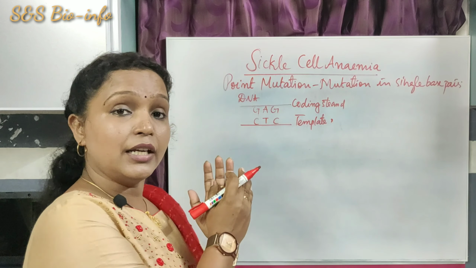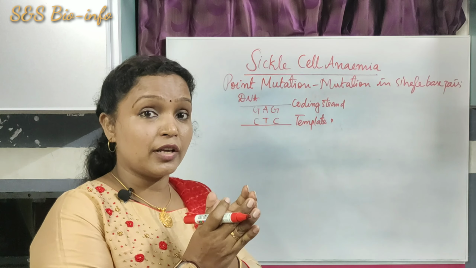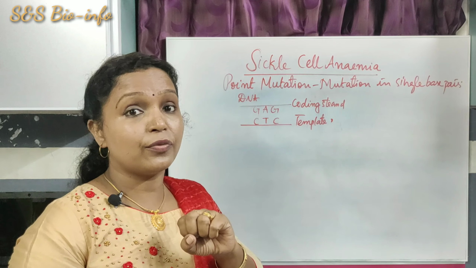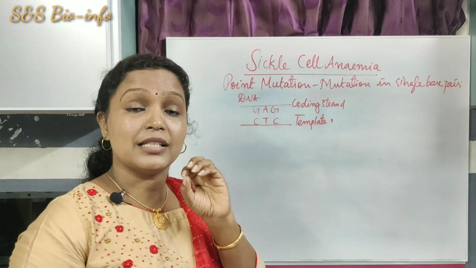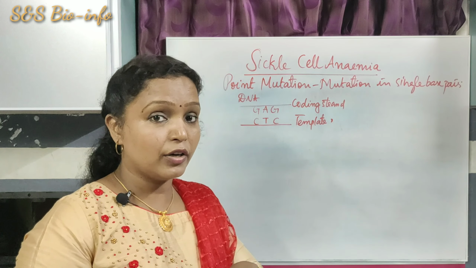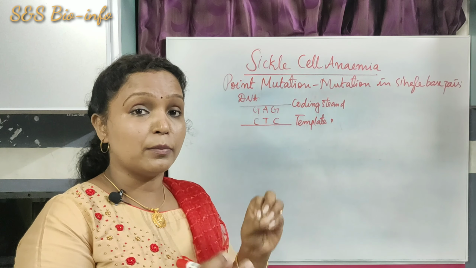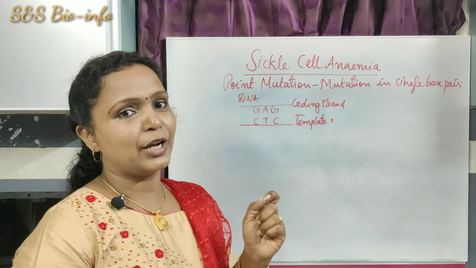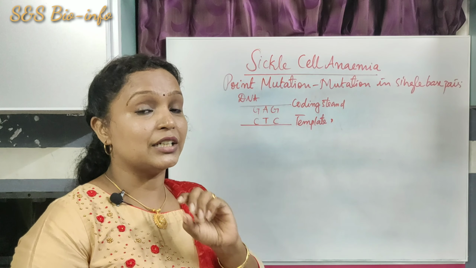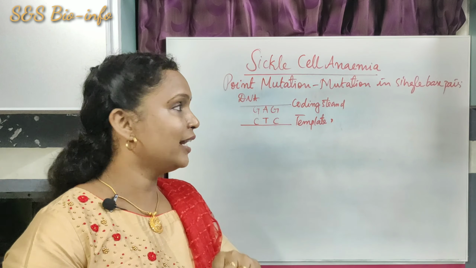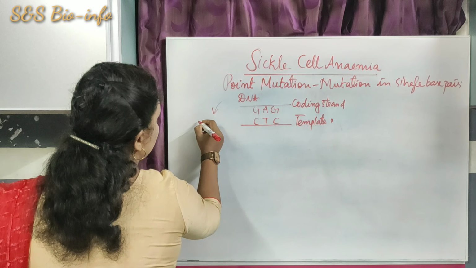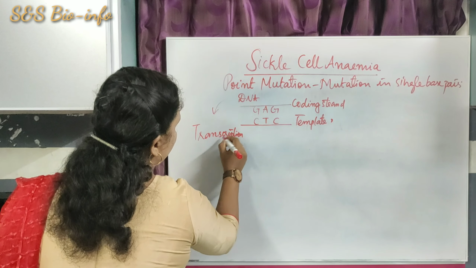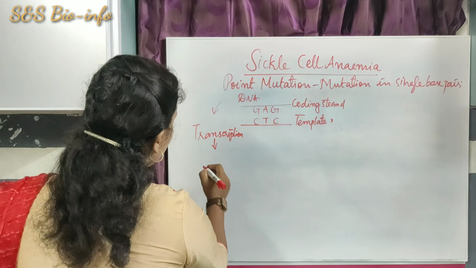Here the DNA undergoes transcription to form an mRNA, then mRNA undergoes translation to form a protein. That is the central dogma in molecular biology. This is the way the information is transferred from the DNA to mRNA, mRNA to a protein. That protein controls a particular trait or a character. So DNA undergoes transcription. It's a specific process that takes place in the cell. It forms an mRNA.